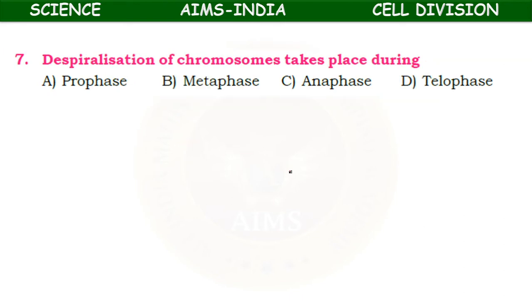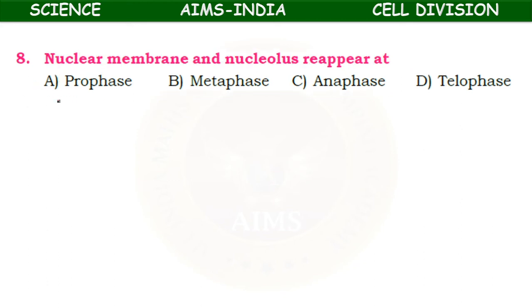Okay, next, despiralization of chromosomes takes place during: prophase, metaphase, anaphase, telophase. Nuclear membrane and nucleolus reappear.